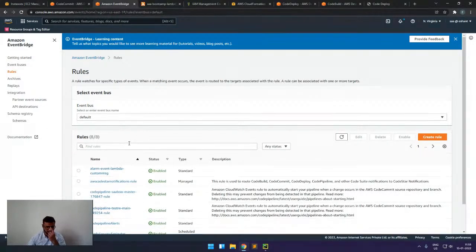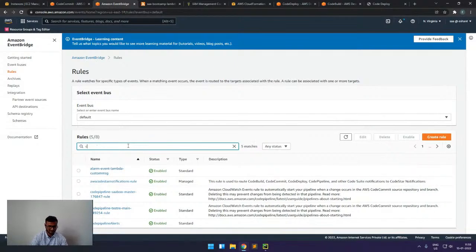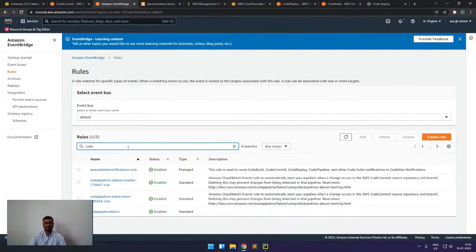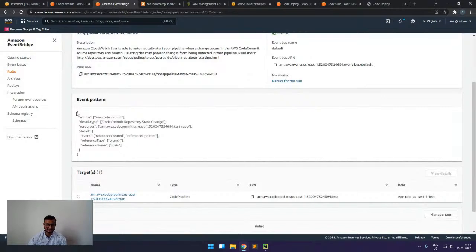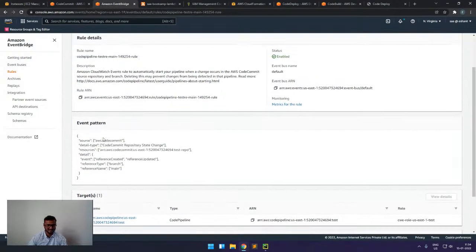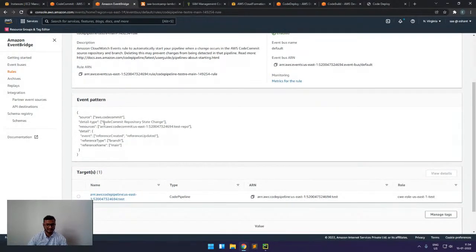One thing we discussed in CodePipeline is that CodePipeline in the backend uses CloudWatch Events only. So how does it work? We can also see that here. When we create a CodePipeline in the console, it automatically creates a trigger in the backend. And here we can see that for this trigger, the source is CodeCommit.